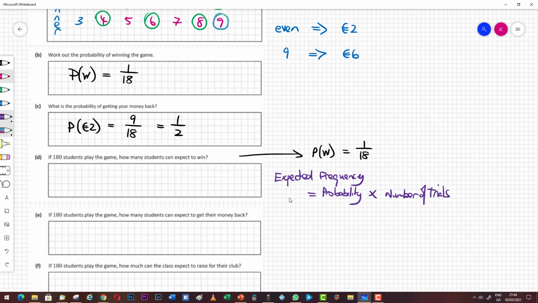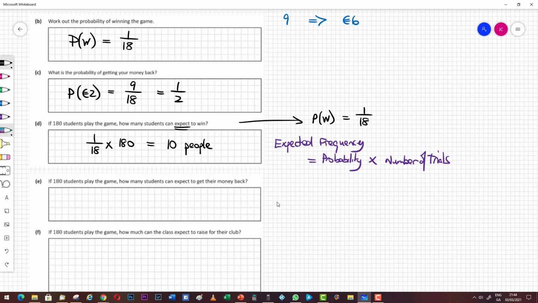So the expected amount of people you would expect to win is the probability of winning, which is 1 over 18, multiplied by the number of people playing the game, which is 180. 1 over 18 times 180, we can do that in our head, that's going to be 10. So we would expect 10 people to win this game. That's not to say that it would definitely be 10, but that's what we would expect.